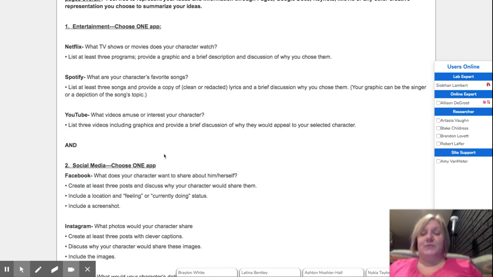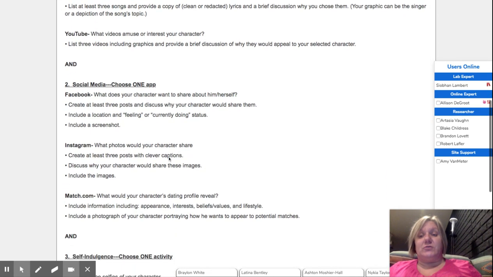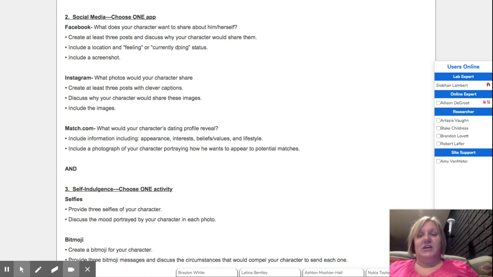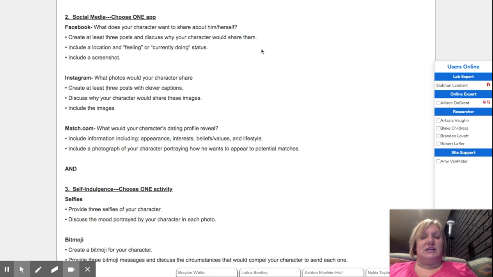Number two, you'll choose one app for the social media section. If you chose Facebook, what does your character want to share about him or herself? Create at least 3 posts and discuss why your character would share them. Include a location or feeling or currently doing status. Include a screenshot. So you're making a page that shows a mock Facebook page for a character.